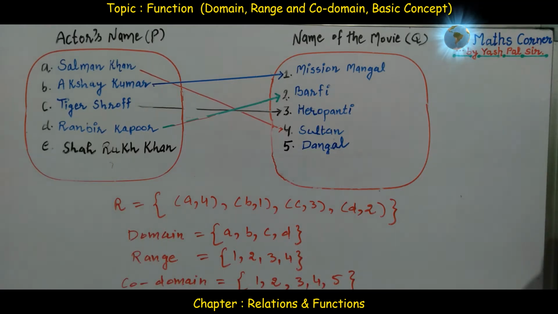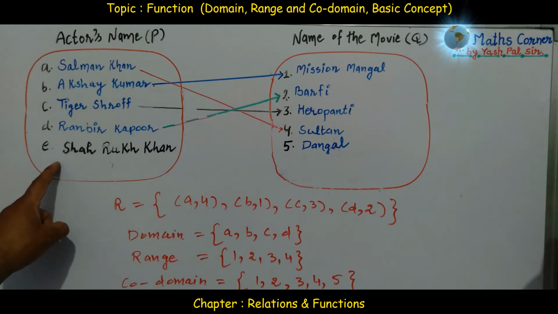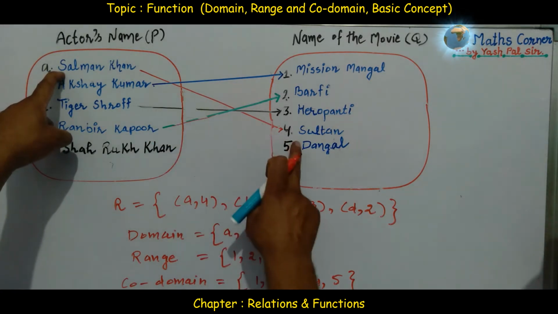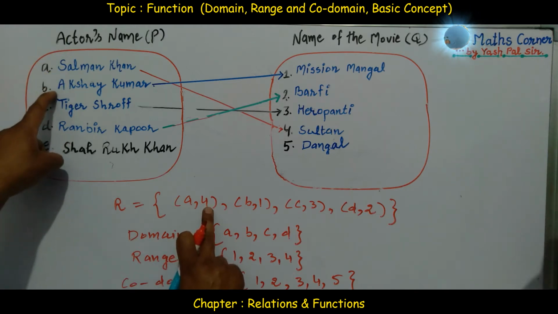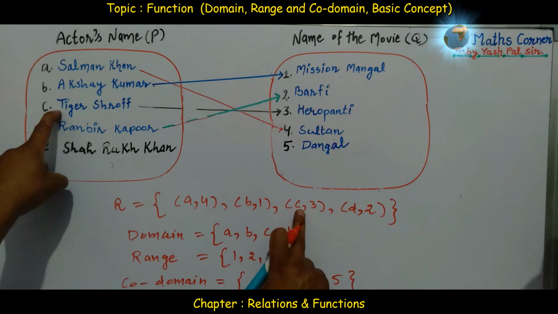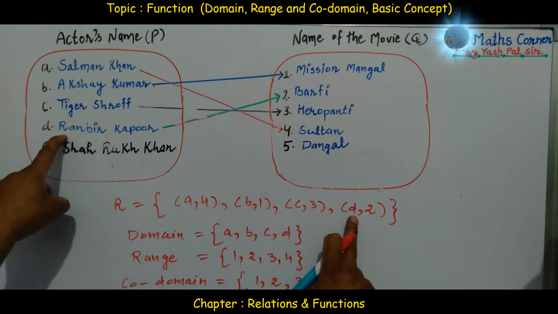Why is this not a function? Because the very definition of the function is saying that each and every element of the first set should have one and only one image. Here of course A has one and only one image, 4. B has one and only one image, 1. C has one and only one image, that is 3. D has one and only one image, that is 2.